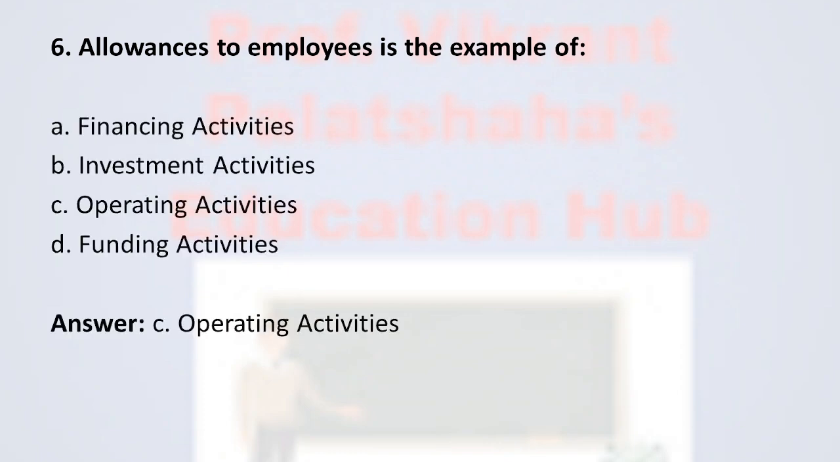Next question number 6: Allowances to employees is an example of option A financing activities, option B investment activities, option C operating activities, and option D funding activities. The correct option is operating activities. Allowances to employees come under the operating activities.